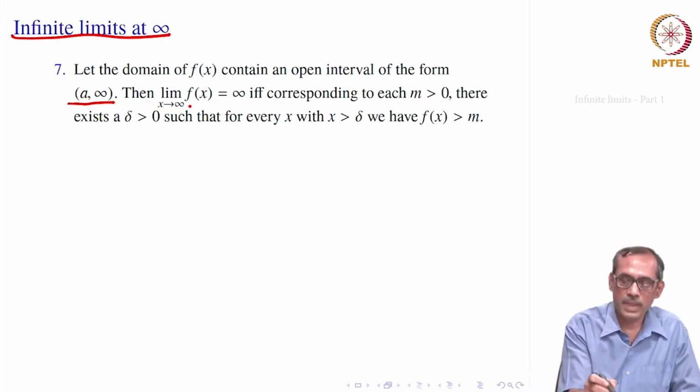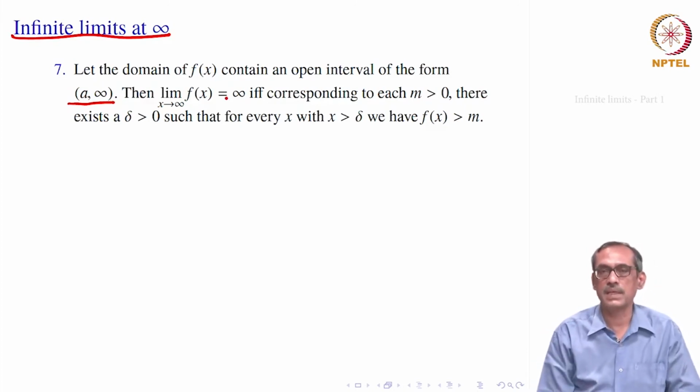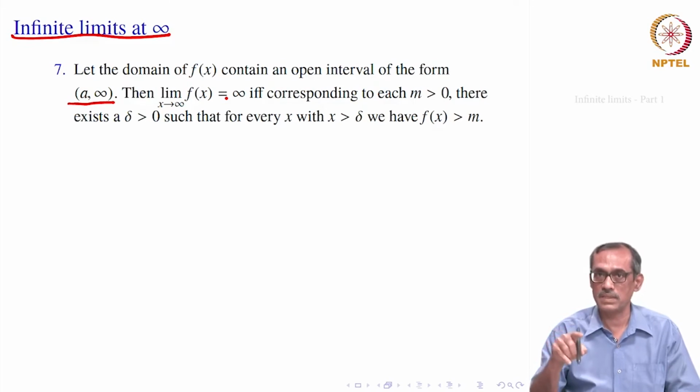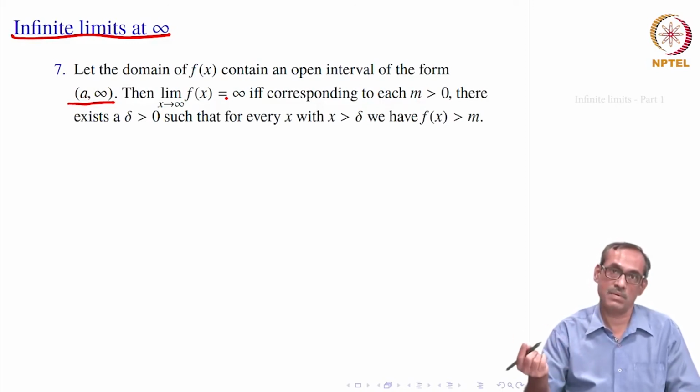Then we will say limit of f(x) equal to infinity if and only if corresponding to each m greater than 0, there exists a delta greater than 0 such that for every x belonging to the neighborhood of infinity, that is x is bigger than delta, now what should we have? f of x should be bigger than that m. So, that it is in the neighborhood of infinity on the other side.